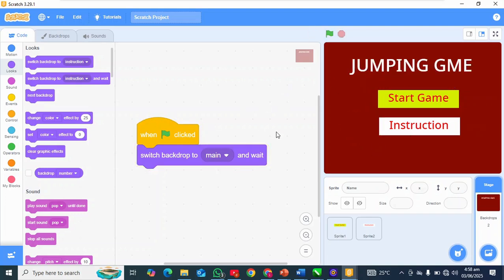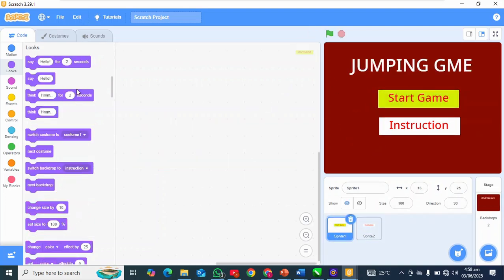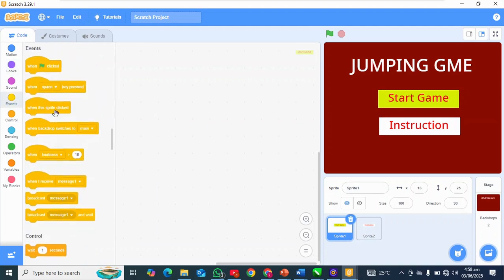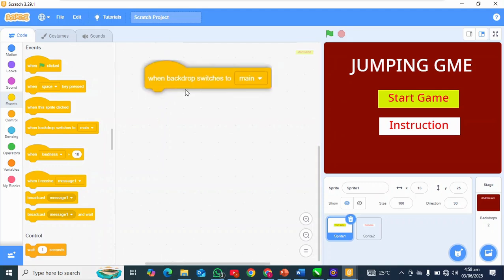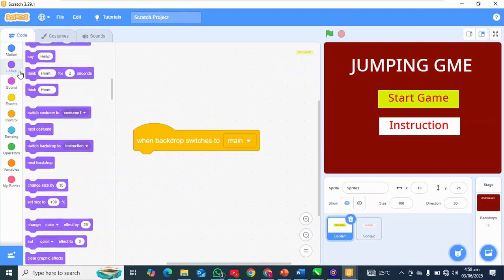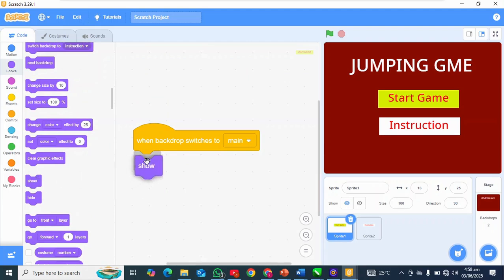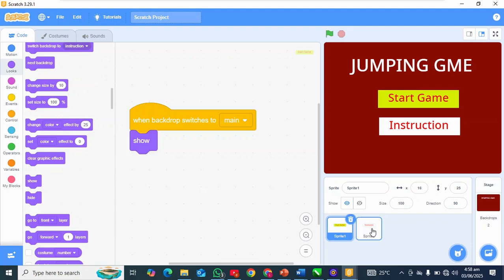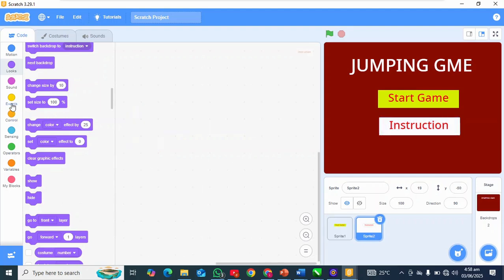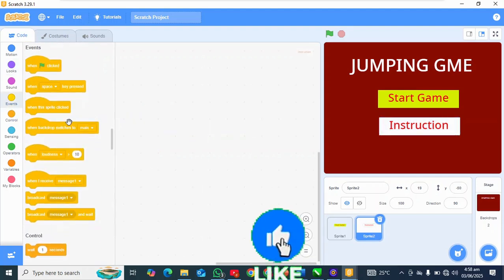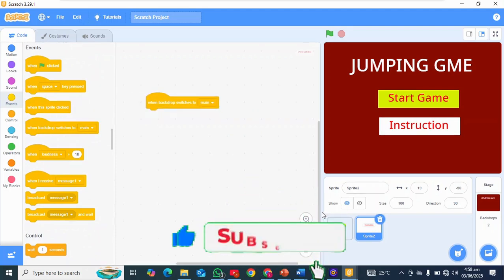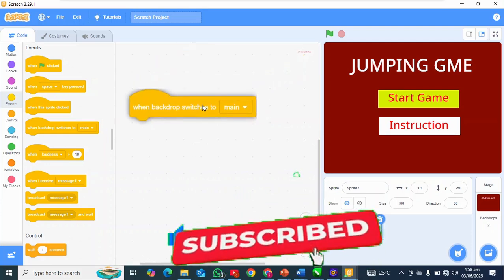Alright, so I'll come to the first button and I'll say when backdrop switches to main backdrop, because we want when it switches to this backdrop, these buttons are supposed to show. So when backdrop switches to main, show. Alright, so I'm going to repeat the same for the other button. When backdrop switches to main, show.